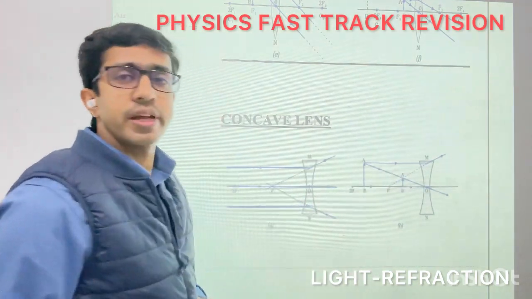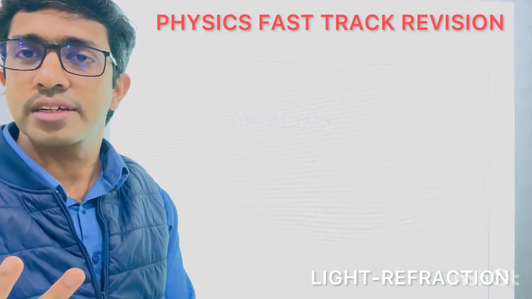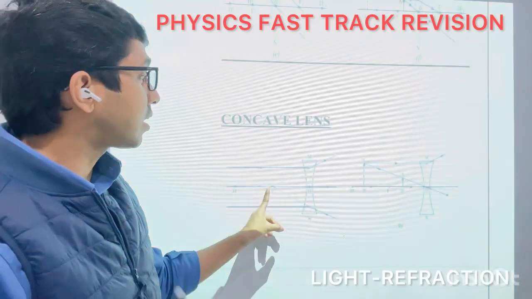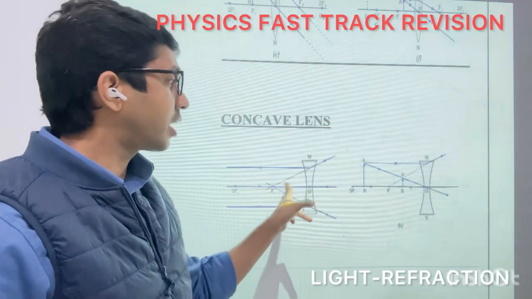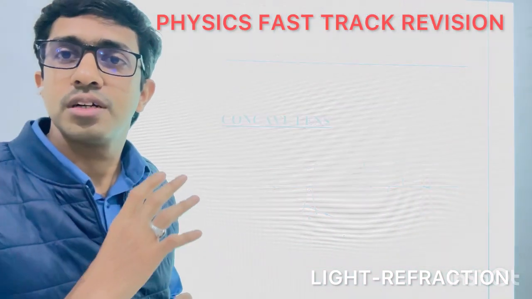So in the case of a concave lens, the image formed is always virtual, always erect, always diminished, and the image will always be either at F or between F1 and O. Okay, these are the image formations in the case of lenses.